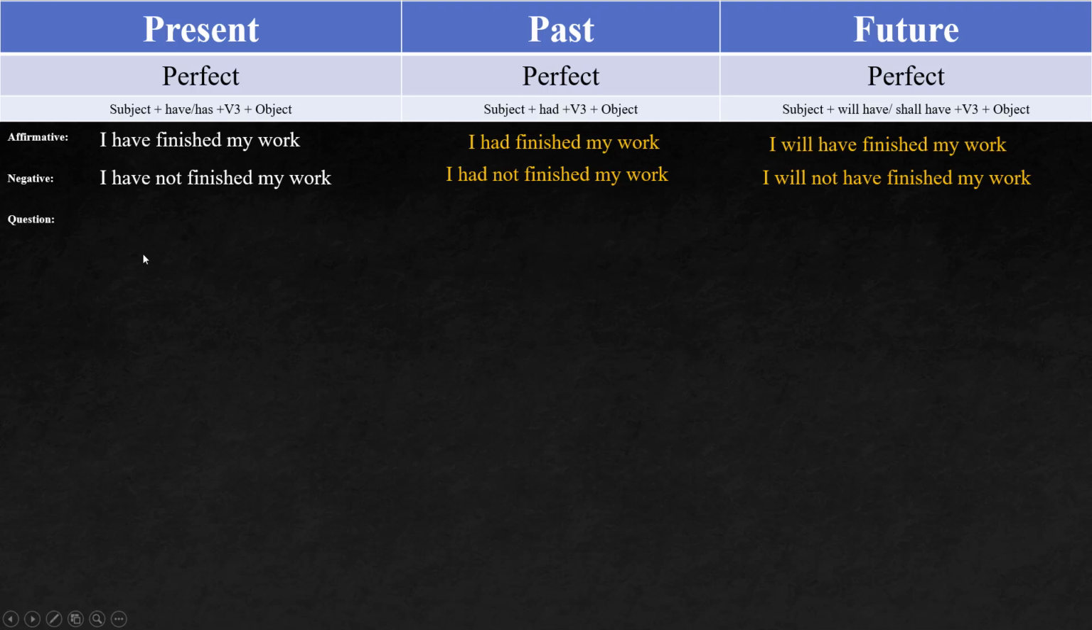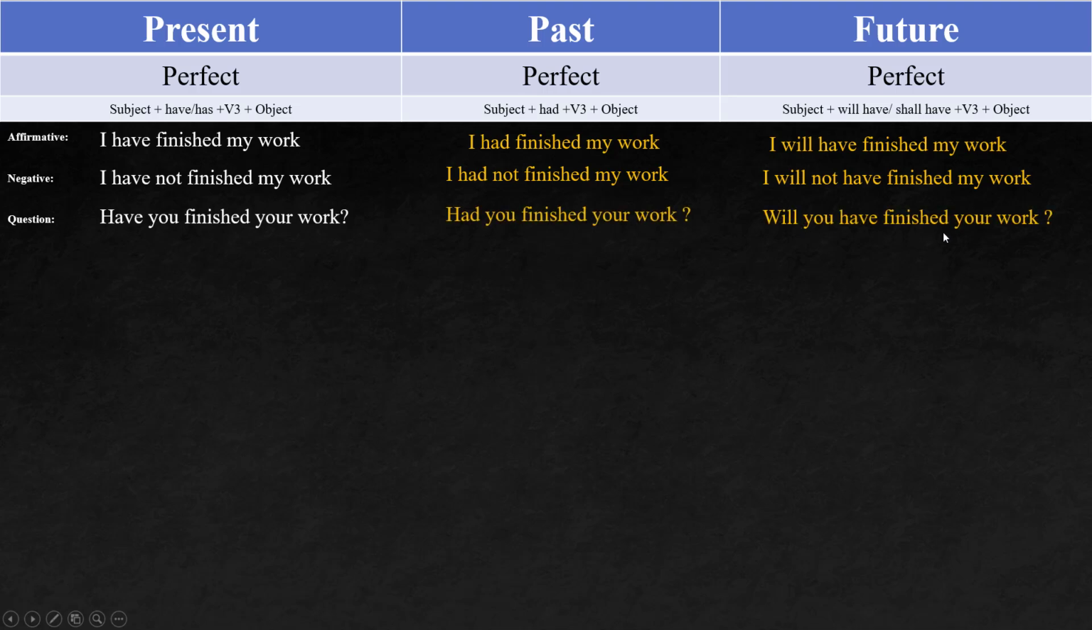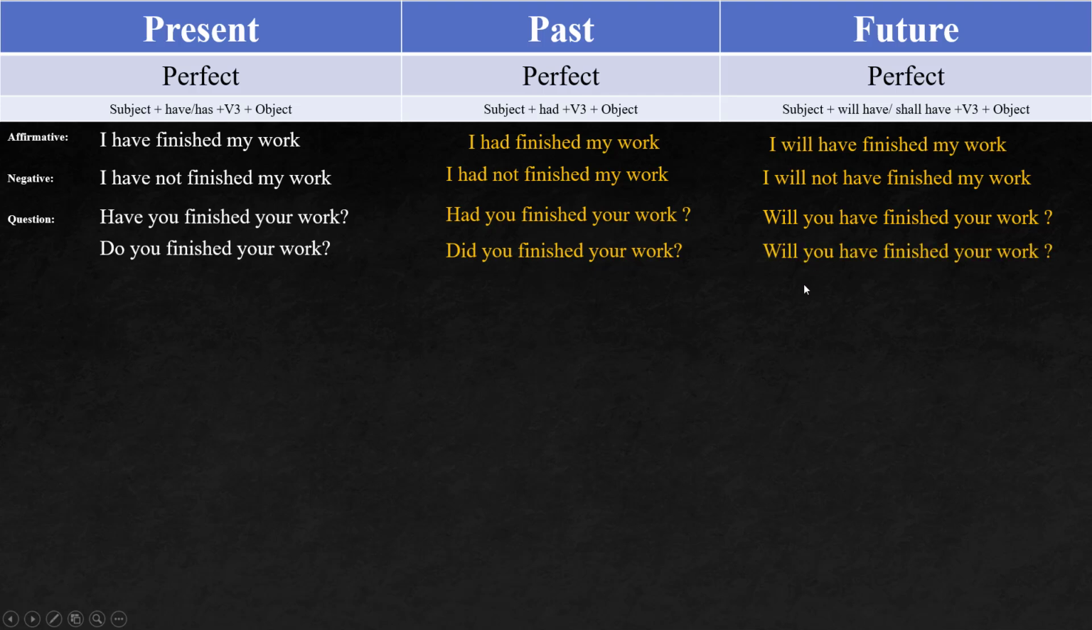Question. So you can just change this sentence here, just for information. This is the example now. Have you finished your work, instead of have I? We mostly ask have you, right? So I just took this example here. Had you finished? Here, will you have finished your work? Instead of this, do you finish your work? Here, did you finish your work? It again becomes will you have finished your work.